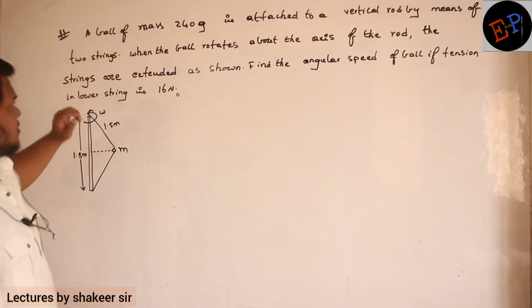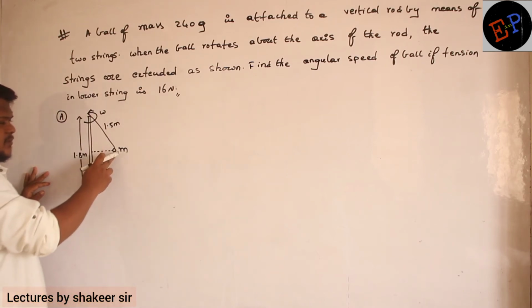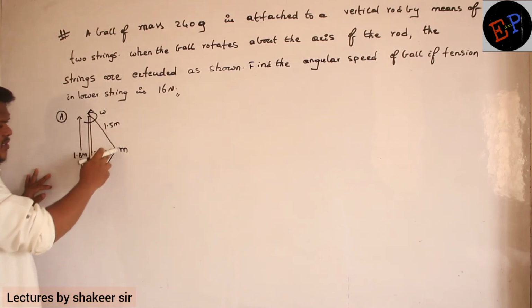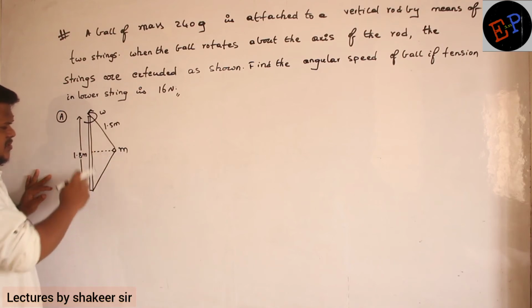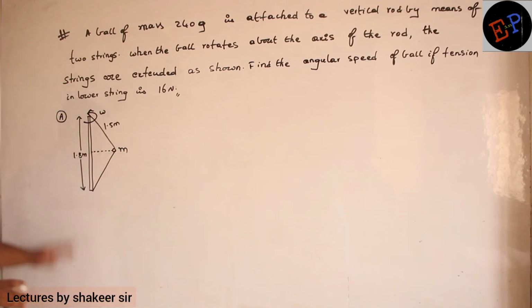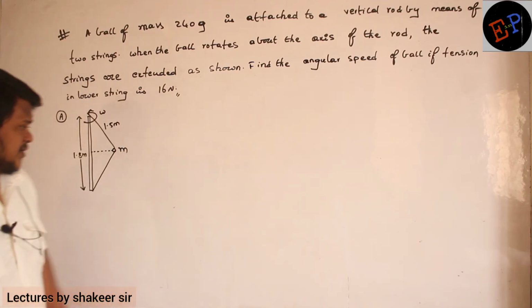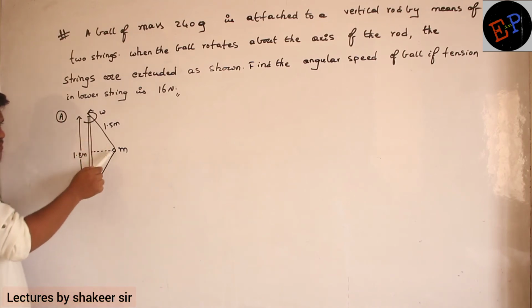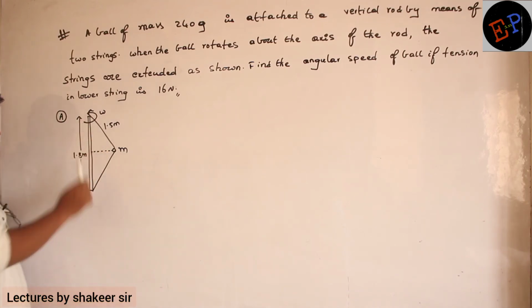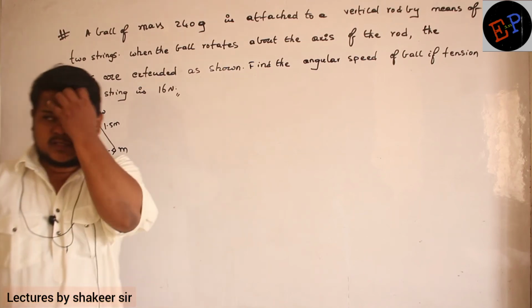So a ball of mass 240 grams. This is the ball, na? Clear? So this is connected by two threads like this, and it is moving in a horizontal circle. So what is the total length of the rod? Total length of the rod is 1.8 meters, and the length of each string is how much? Length of each string is 1.5 meters. That is the given question.